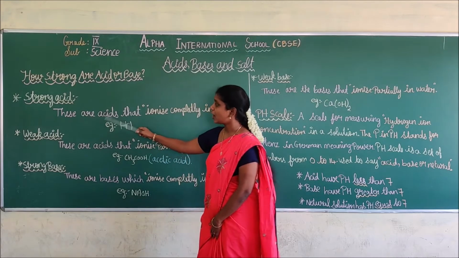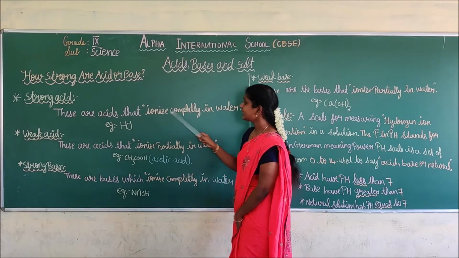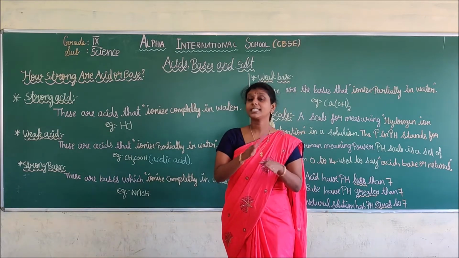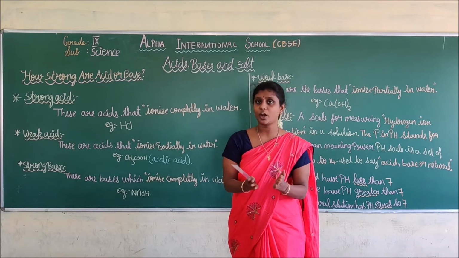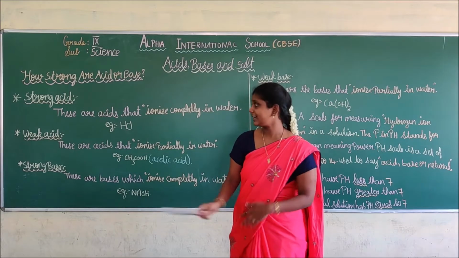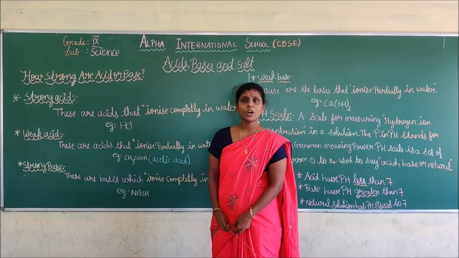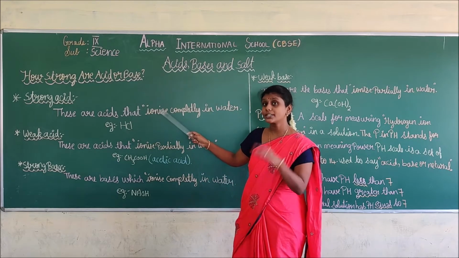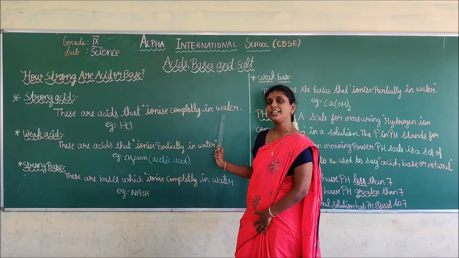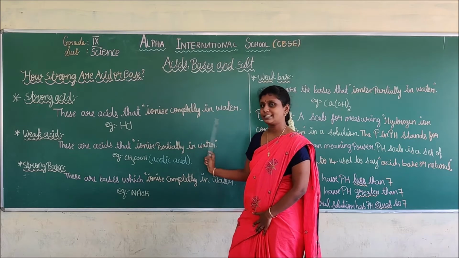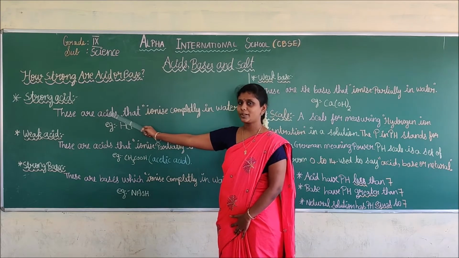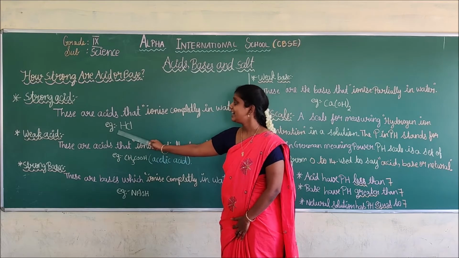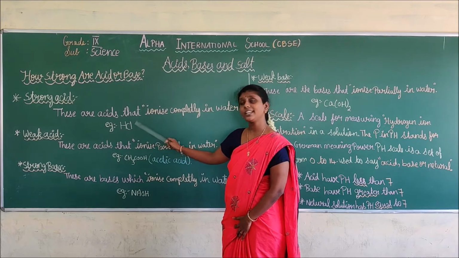These are acids that ionize completely in water. The acid which is completely soluble in water, that we call a strong acid. What is strong acid? The acid that ionizes or dissolves completely in water. You understand what is strong acid? The example of strong acid is HCl, hydrochloric acid.